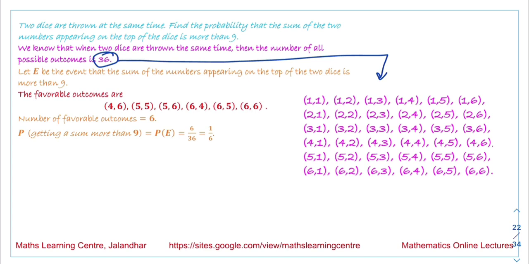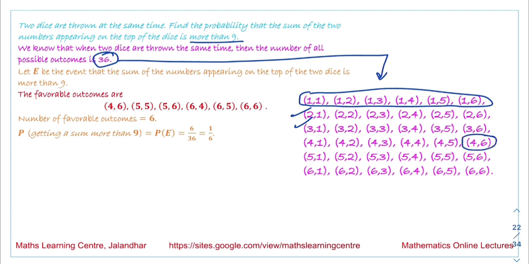So a sum more than 9 is not possible from the first row, not from the second row, and not from the third row. So we have 4 and 6, 5 and 5, 5 and 6, 6 and 4, 6 and 5, 6 and 6.